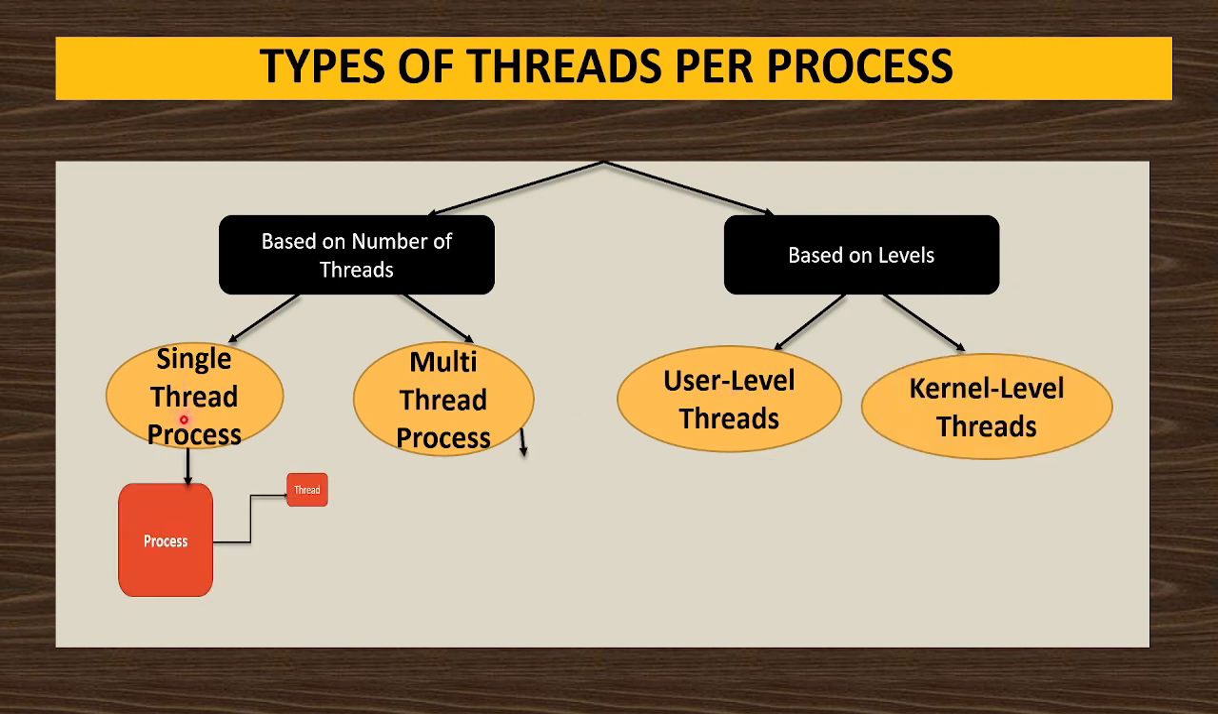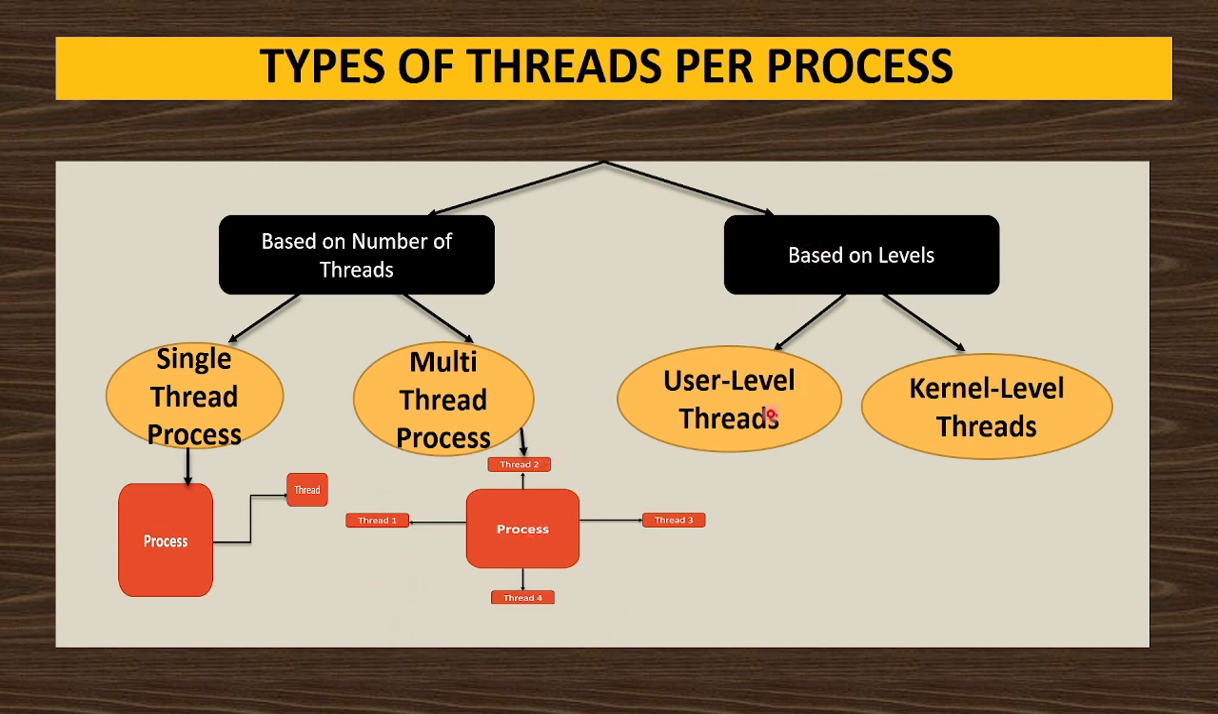Now, what does single thread process mean? Only one thread is there for that process. And what does multi-thread process mean? One process having many threads: thread 1, thread 2, thread 3, thread 4. Multiple threads are made from one process.